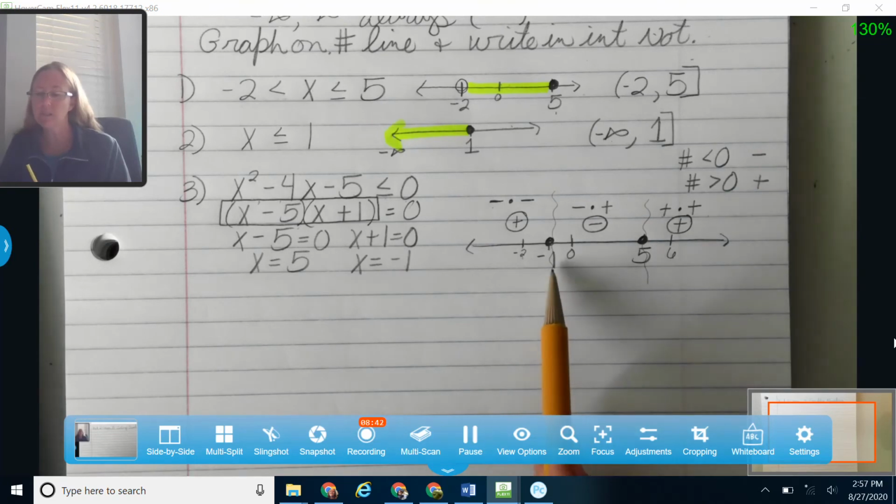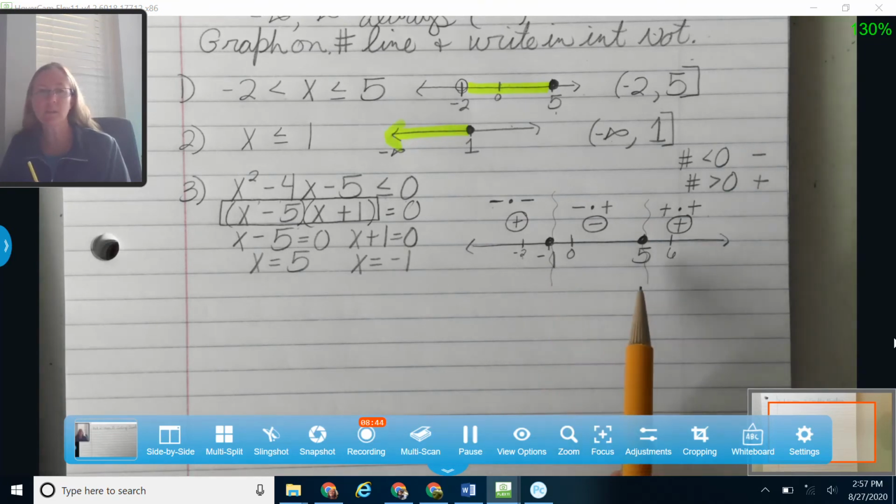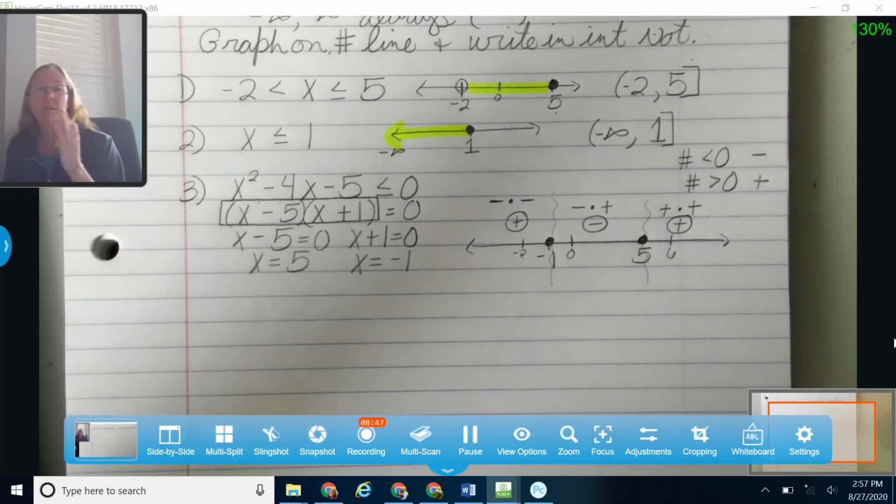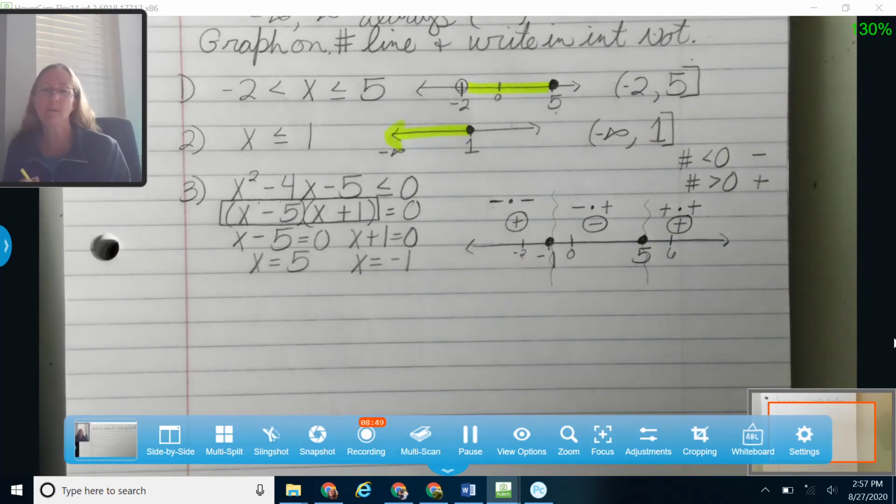If you have a multiplicity of 2 on either one of these zeros, for example, you may end up with something that's positive, positive, negative. So be very careful with that.